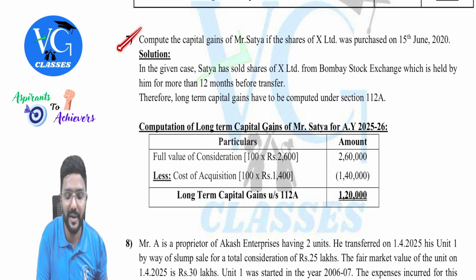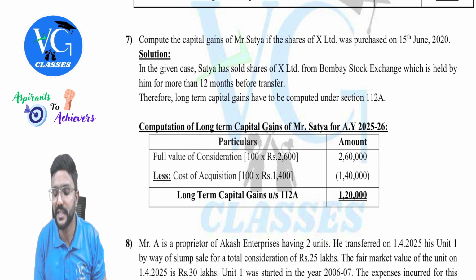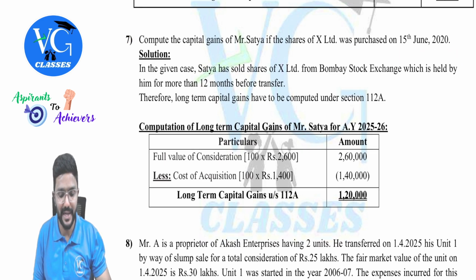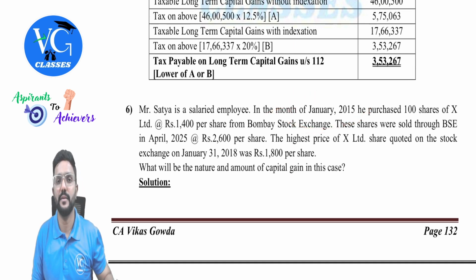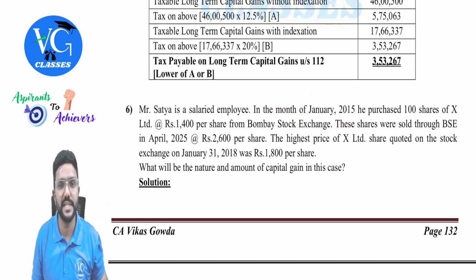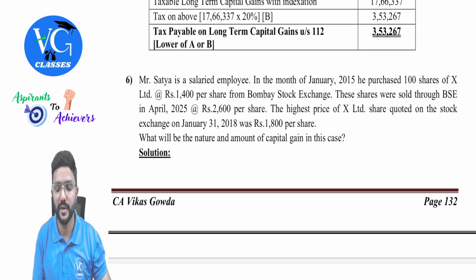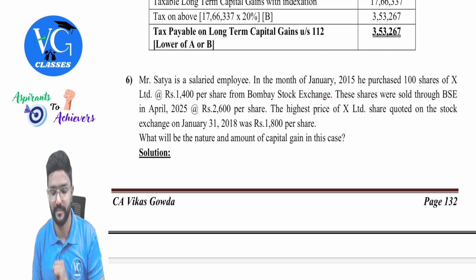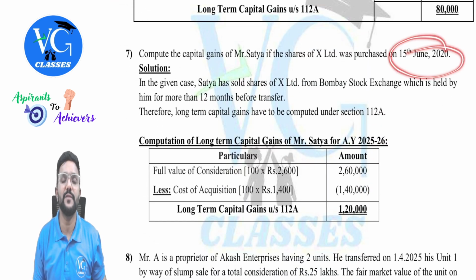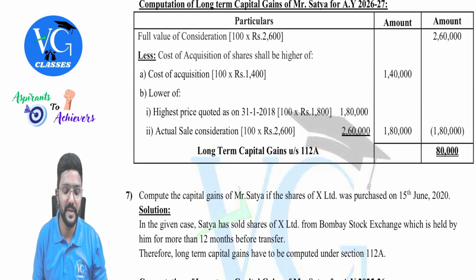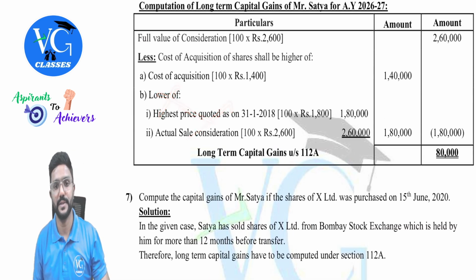Same question, but what if the shares were purchased on 15th June 2020? Guys, here, the shares were purchased on what date? January 2015. Before 1st February 2018? Yes, sir. Okay. So it was purchased in January 2015. Whereas here, it is purchased after 1st February 2018. That means this benefit will not come, guys.